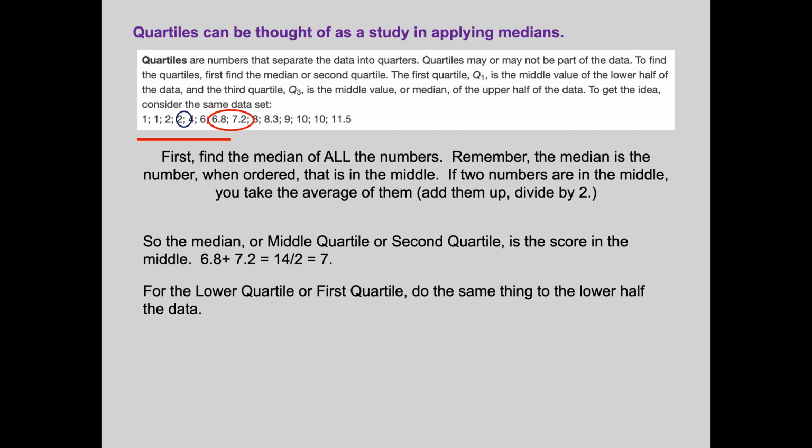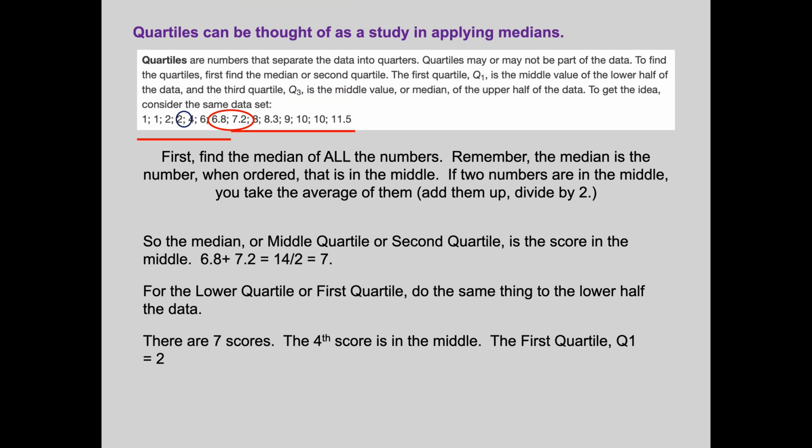You do the median of the big set of data, then you do the median of the little set of data to get your first quartile. And then, notice the notation, Q1, first quartile. Then we find the upper quartile, or the third quartile. We do the same thing to the upper half of the numbers. So, you can see I underlined them there.